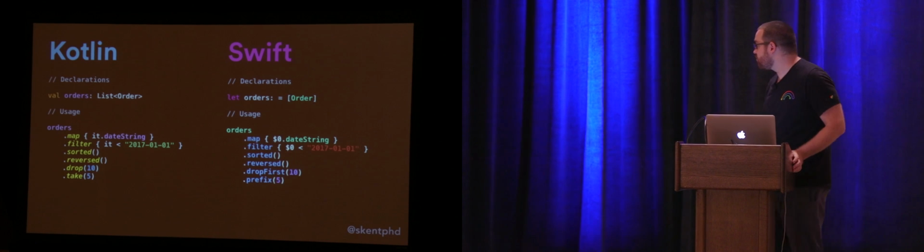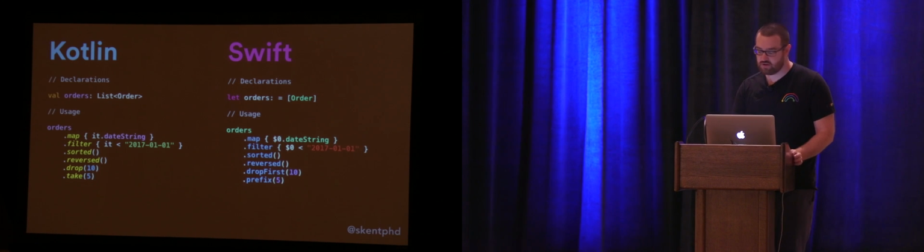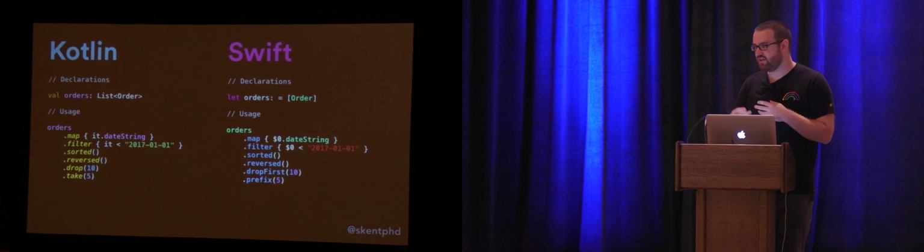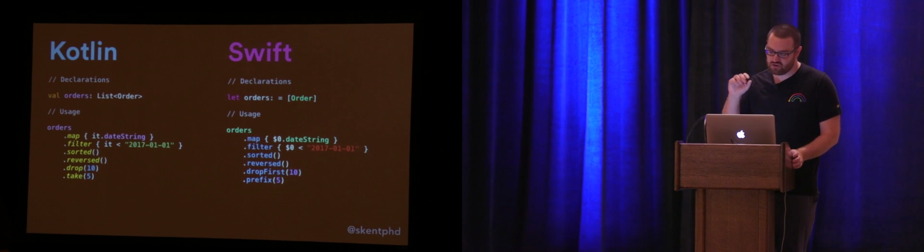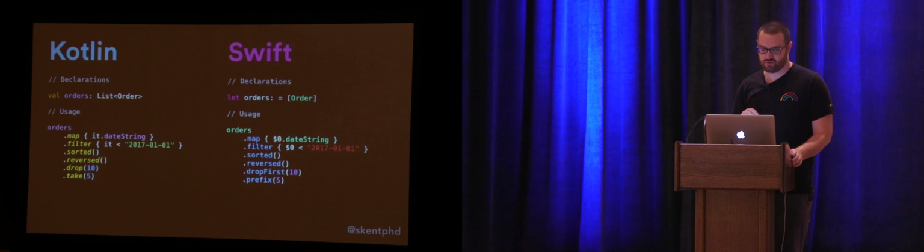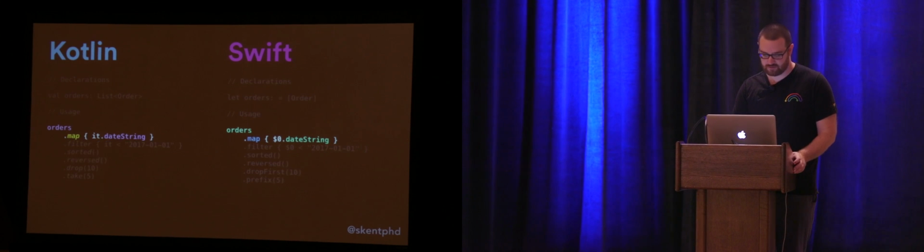So one more fake example, just to point out what I mean when I say we have these fluent collection operations. This is a fake example where you're gathering something like a list of orders from a customer, and what you'd like to do is a reasonably complex operation where you say, OK, I want to see the dates of the orders from 2016, but I'm paginating this, so I don't want page 1 or page 2. I'm looking for page 3 of these dates of orders. So again, what the code is actually doing is not so important for this particular talk. What's important is that you see how much of a correspondence there is between the operations that we have available to us and the way this code ends up looking.